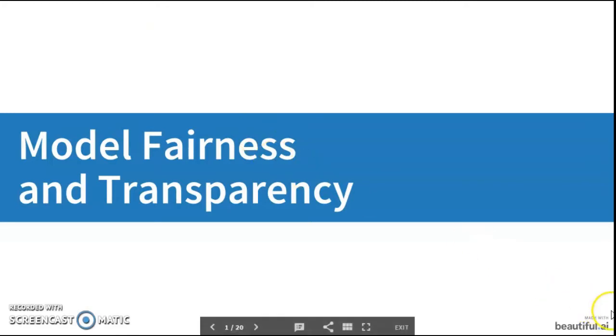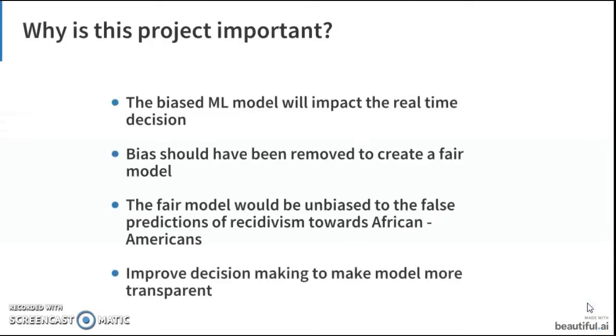Hey everyone, in this video I'm going to tell you guys about our project, which is Model Fairness and Transparency. It is very important to ensure the fairness of a ML model because the model will then impact real-time decisions. We need to find out if there's a bias and we need to remove it.